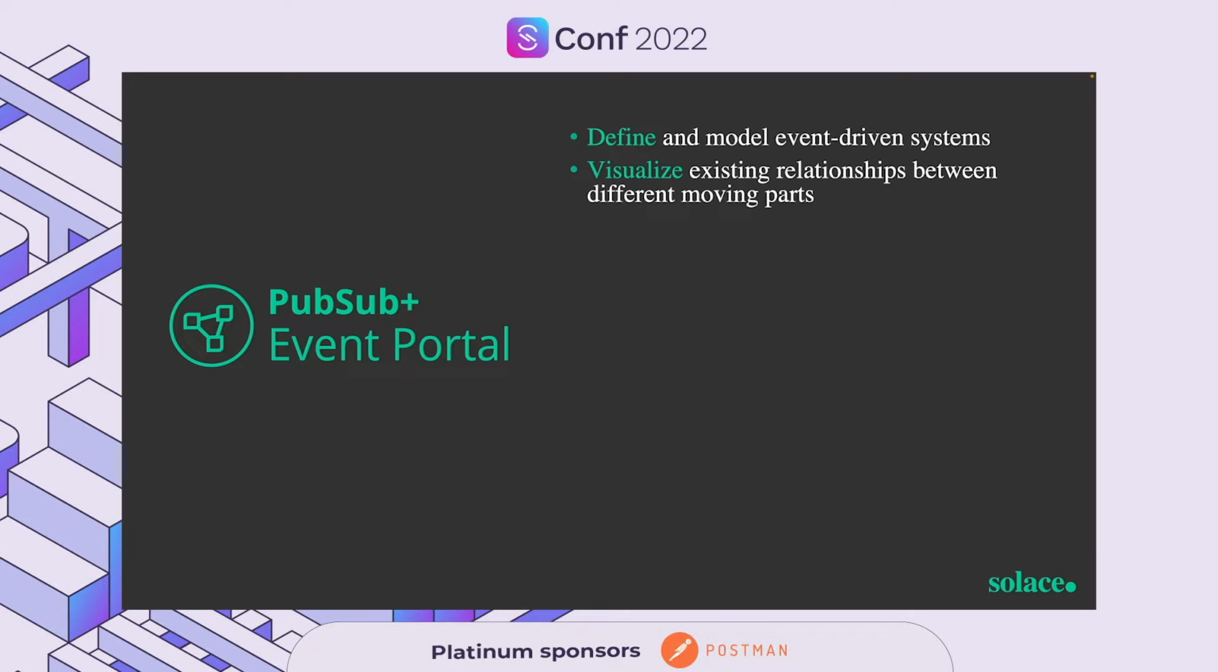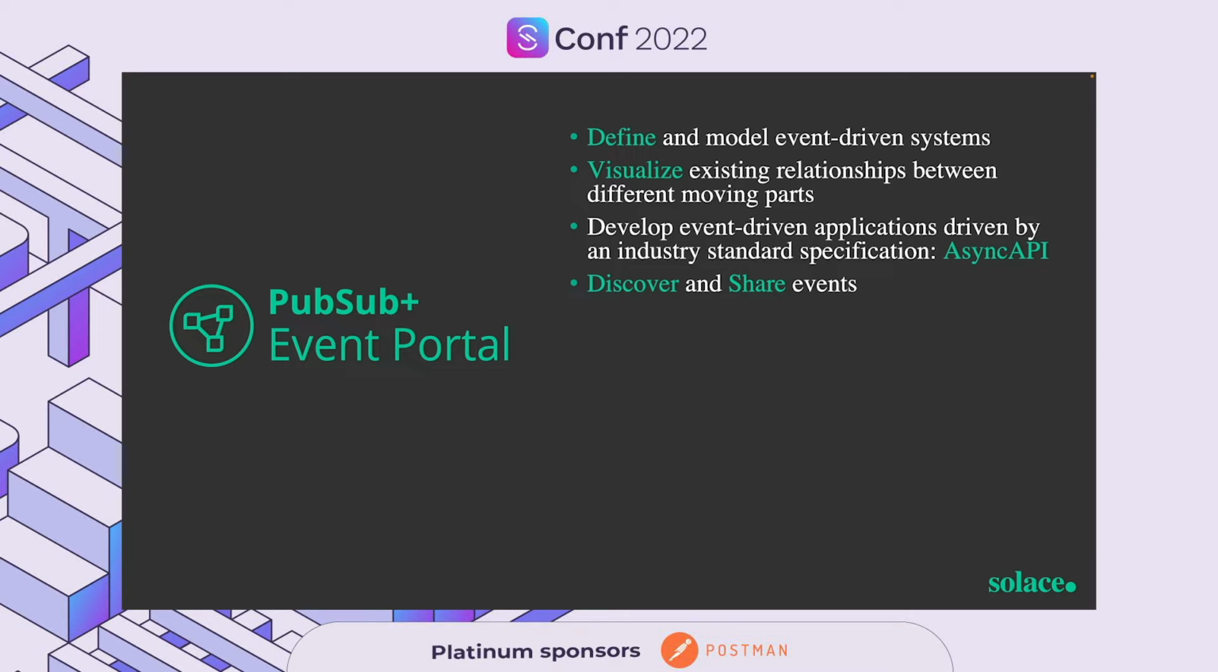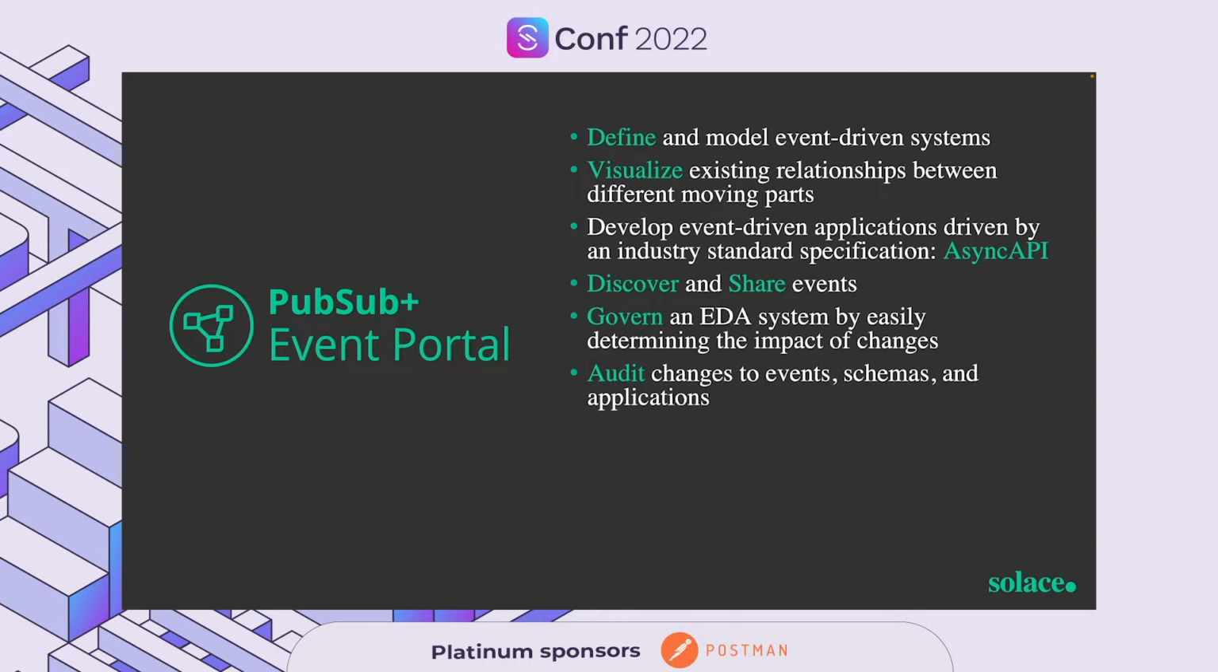You can visualize the existing relationships between the different moving parts, the different microservices within one application domain, or if you have multiple application domains and you want to see the existing relationships between them. You develop event-driven applications driven by industry standard AsyncAPI specifications. You can discover and share events in your underlying system, govern the system by easily determining the impact of any changes happening in your system, audit the changes to events, schemas, and applications, and finally capture and discover events flowing in your runtime system, in your runtime environment.